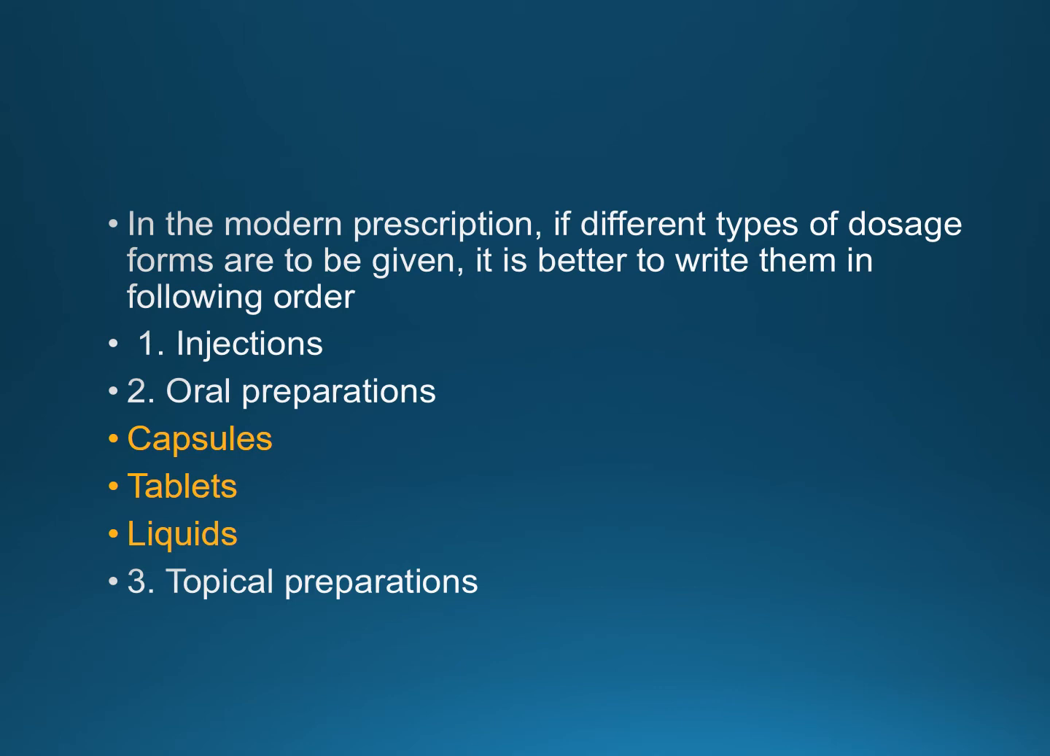Among the oral preparations we also have three different types. Firstly you need to write capsules, then tablets, and then liquid oral preparations, and then lastly you can give the topical preparation. This is just a standard prescribing format which you need to follow and which will help in avoiding errors and confusion. So these are the sequences, like injectables, oral preparations and topical preparations, which are to be kept in mind while prescribing multiple or different types of drugs in the same prescription for the same patient. Just keep in mind the sequence.